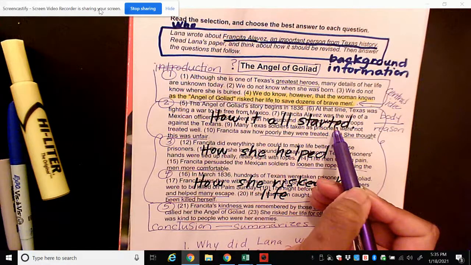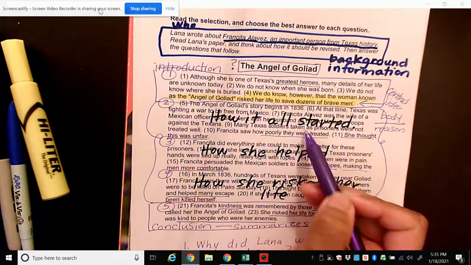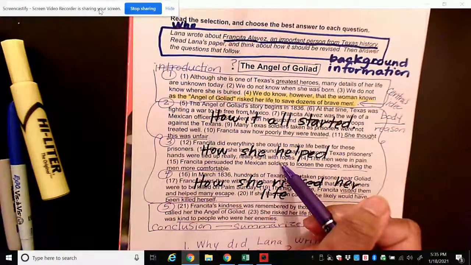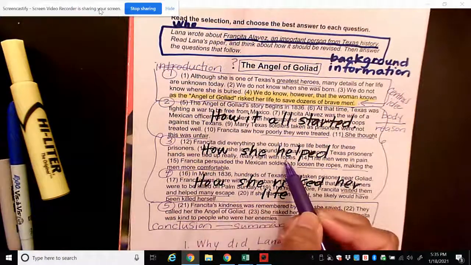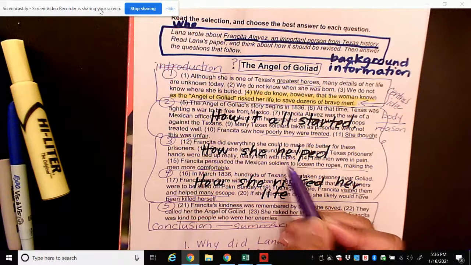How did Francita even get to Goliad? She was there with her husband. Her husband was a leader of some of the soldiers, the Mexican soldiers. He was an officer. How did she help them? She loosened the ropes, making the men more comfortable. She convinced those soldiers to loosen those ropes on those Texas prisoners so that they would be more comfortable.